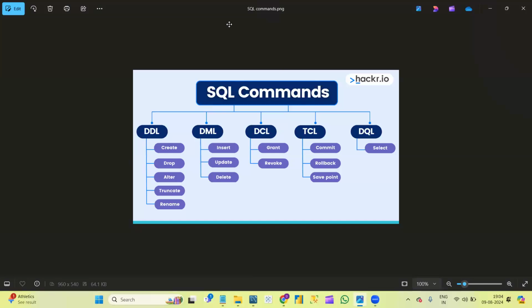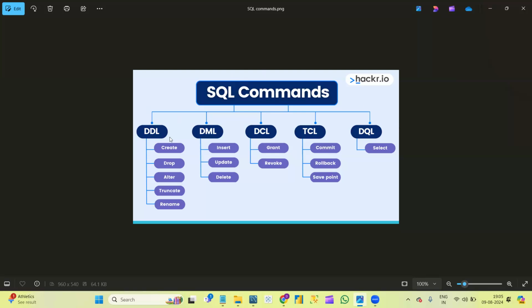So basically, we have 5 types of SQL commands. SQL commands are also called SQL subgroups. The 5 types of SQL commands are DDL, DML, DCL, TCL, and DQL. DDL means data definition language. DML means data manipulation language, DCL means data control language, TCL means transaction control language, DQL means data query language. So basically all the commands which we use in SQL are divided into 5 different groups.